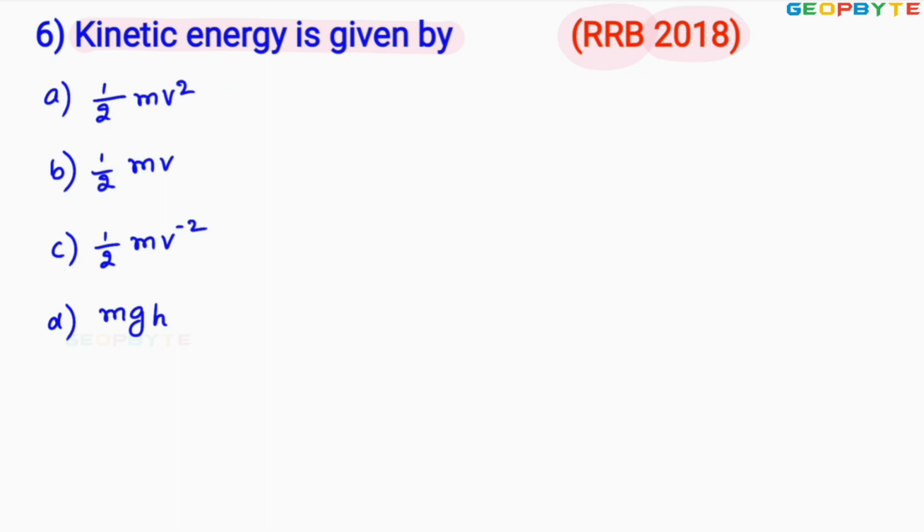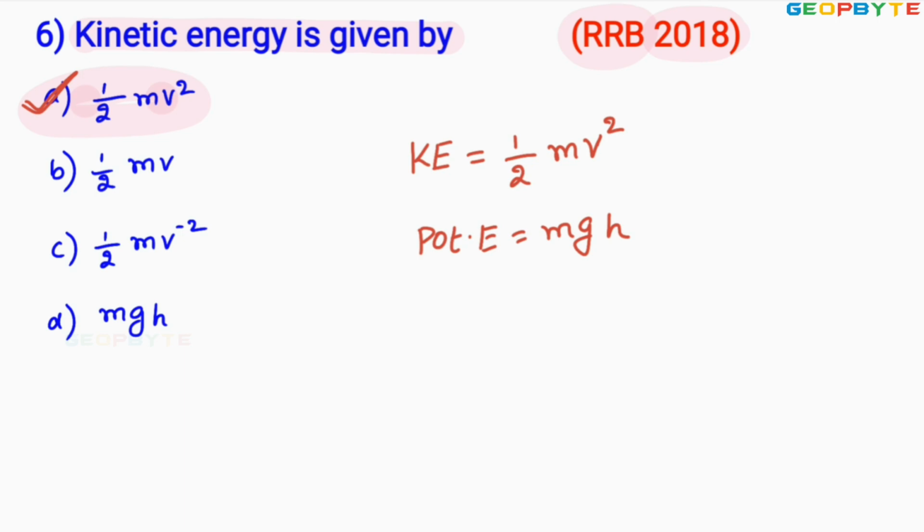Kinetic energy is given by, dear friends, the general formula for kinetic energy is half mv square, where m equals mass of the body, v equals velocity of the body. Whereas the potential energy formula is equal to mgh, where m equals mass of the body, g equals acceleration due to gravity, h equals elevation. Anyhow, the kinetic energy general formula is half mv square. Therefore, option A is absolutely correct.